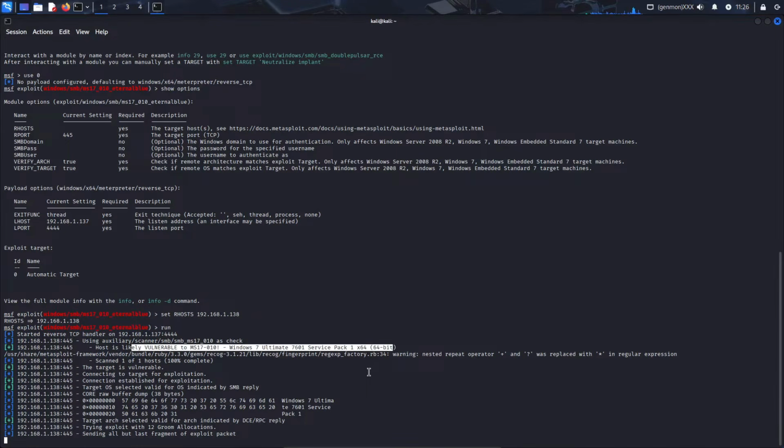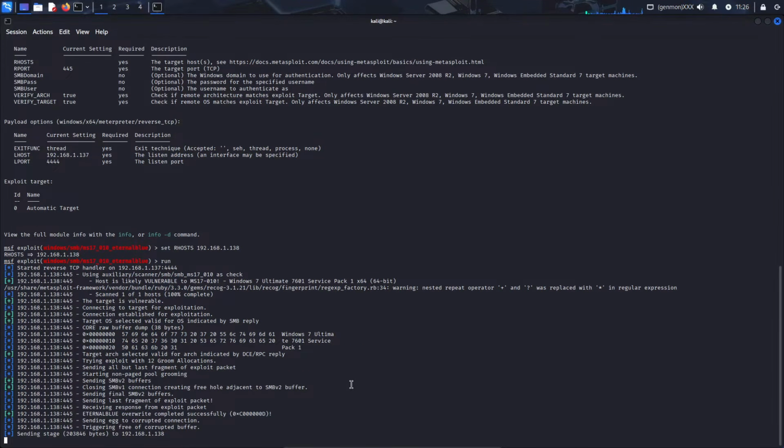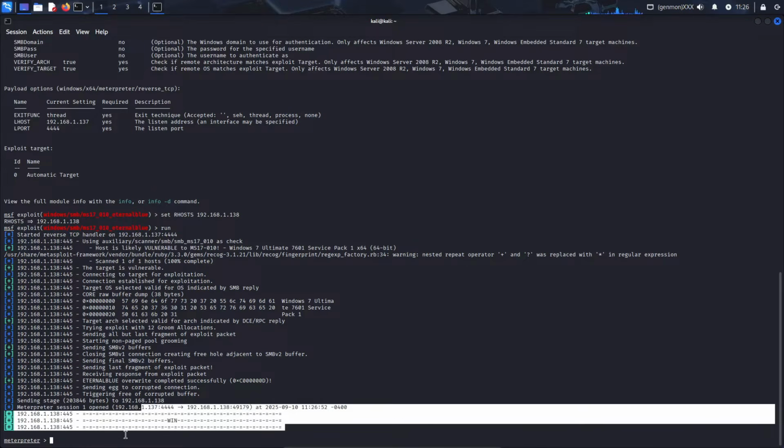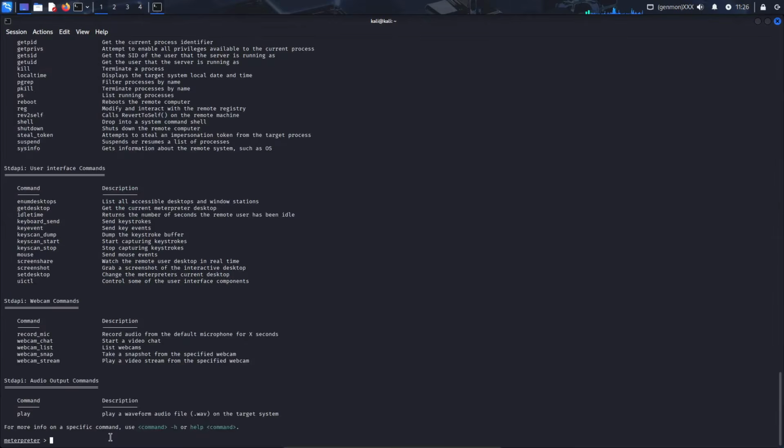It can see something there. Sometimes this works, sometimes it doesn't. If it works, you can do anything and everything on that computer. You have complete access. Okay, so I'm in now. Let's see what I can do with this.